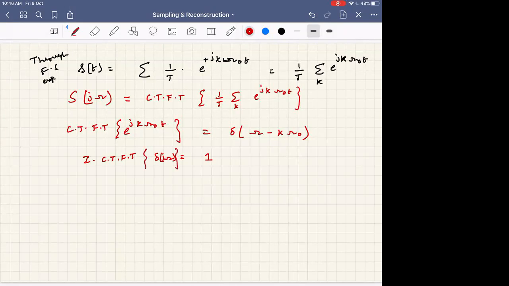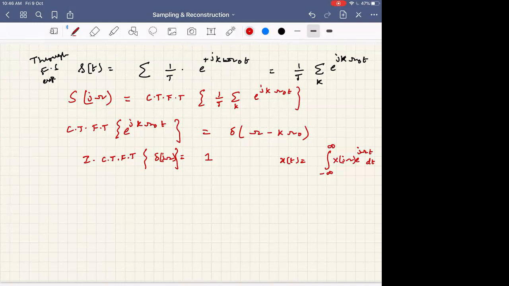You can find it through the expression: x of t is equal to the integral from minus infinity to infinity of X of j omega e power j omega t d omega. Through this you can see that if you substitute delta, it will be equal to 1.